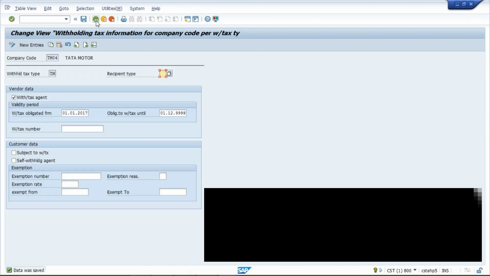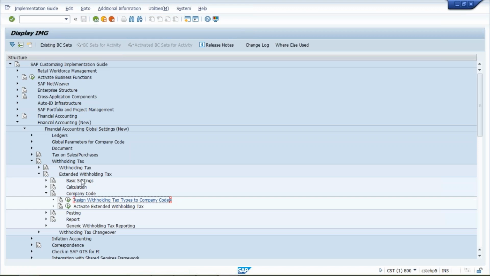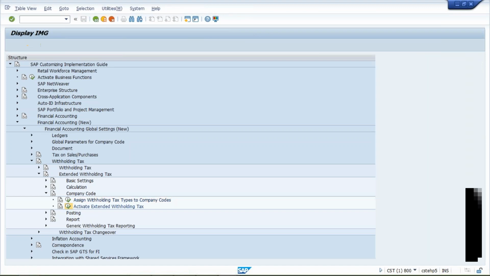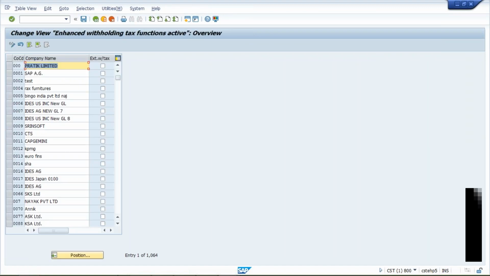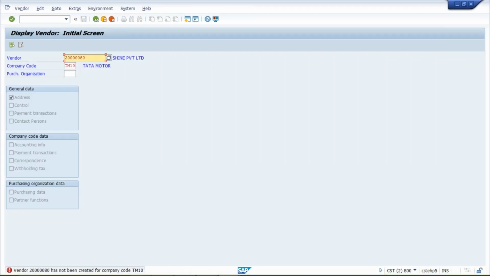Now, if you click on activate withholding tax, which we have not activated yet, what is the difference? That's what I wanted to show you guys.